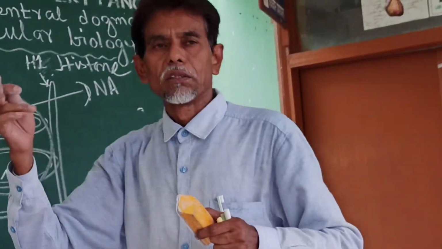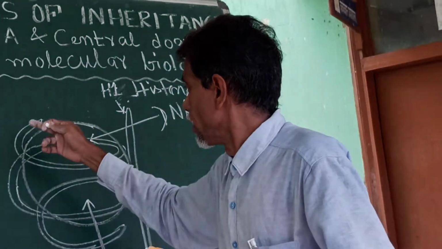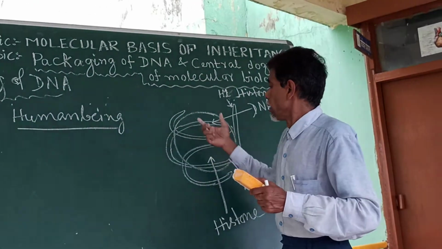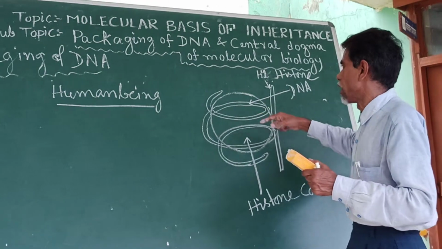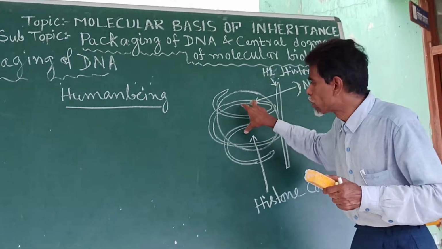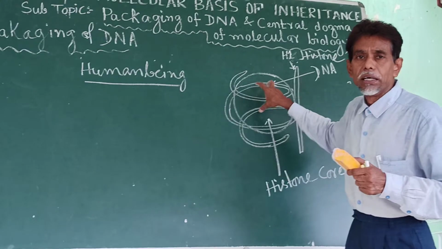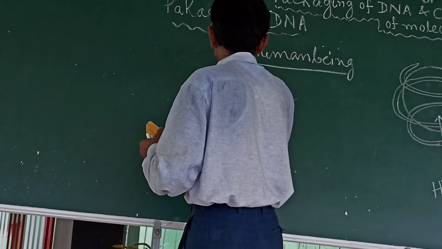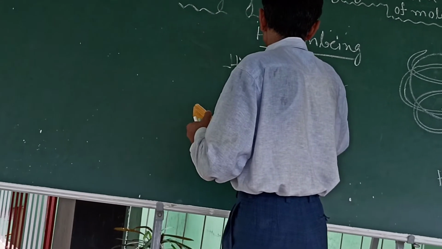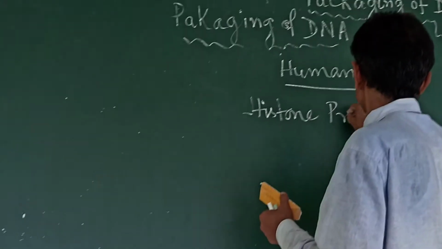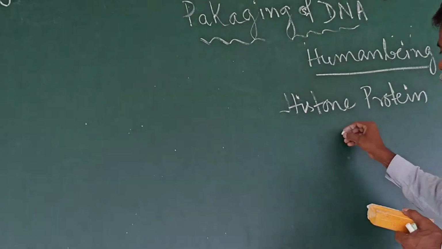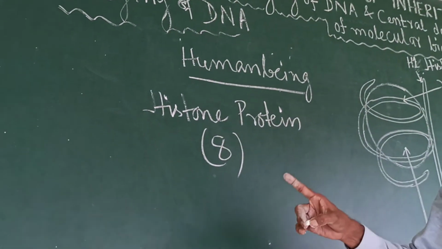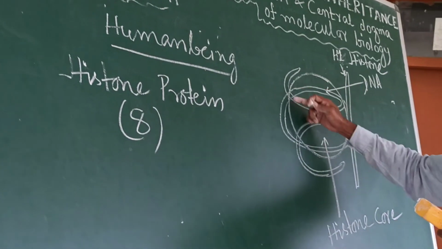So the DNA forms a wrapper-like structure around a core, and this core is made up of histone protein. There are a total of 8 histone proteins that together form a central core.